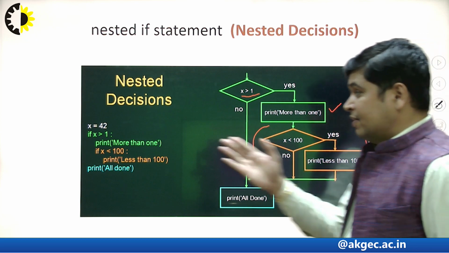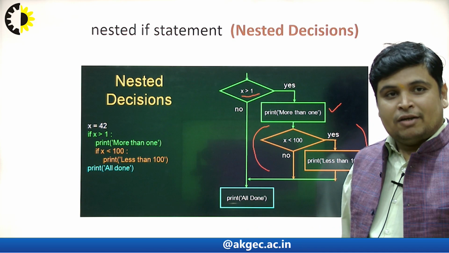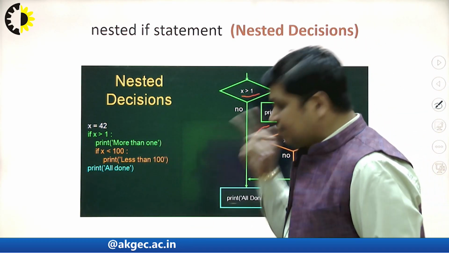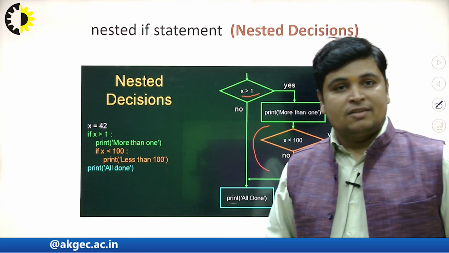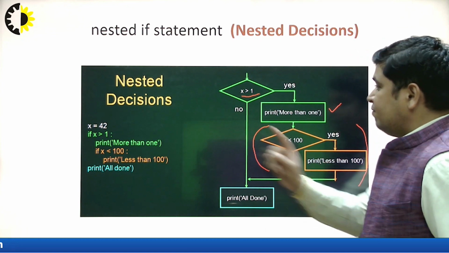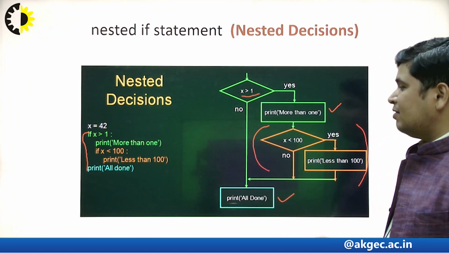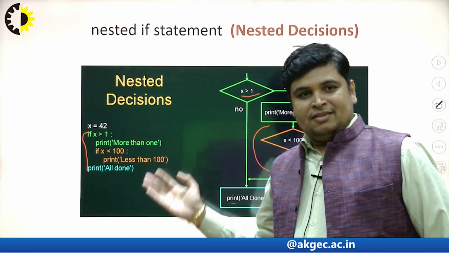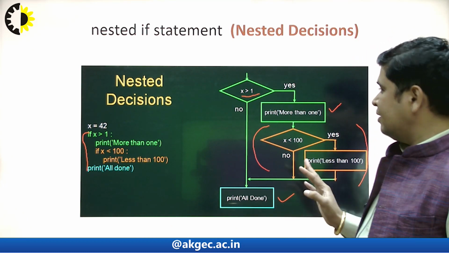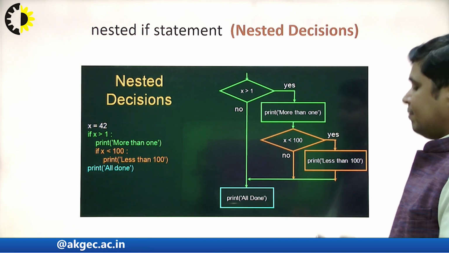This is only one if statement. We can give n number of if statements, there is no issue at all. We can give n number of conditions; inside this I have given another condition. If this condition becomes false, the control is transferred to the next statement, because this is treated as a simple statement. So I think you got the clarity about this concept, the nested if statement.